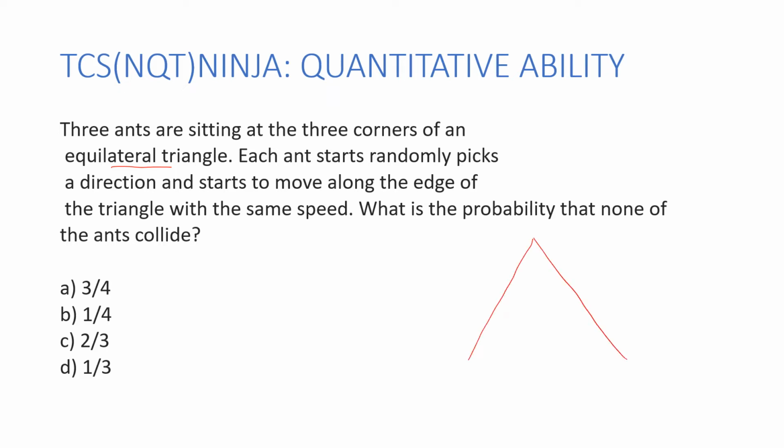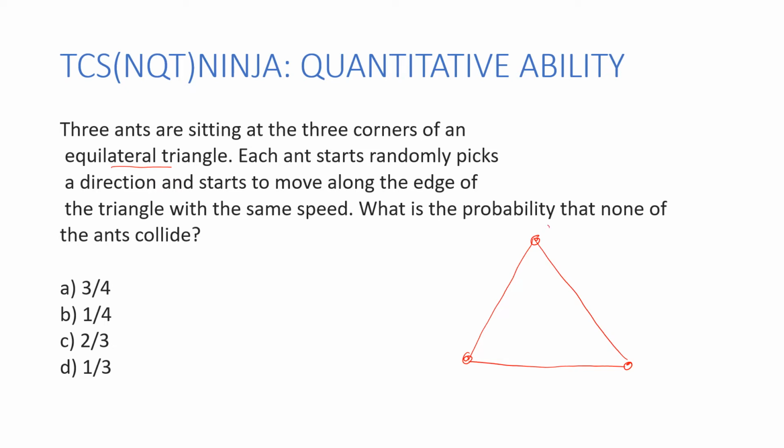Let me draw an equilateral triangle. There are 3 ants who are sitting at the corners. Now what else has been said? Each ant starts randomly, picks a direction and starts to move along the edge of the triangle.